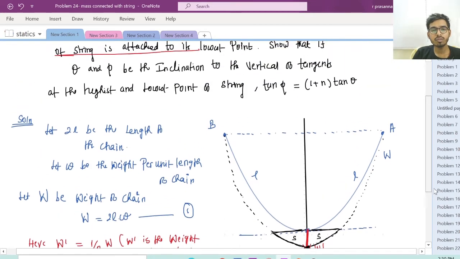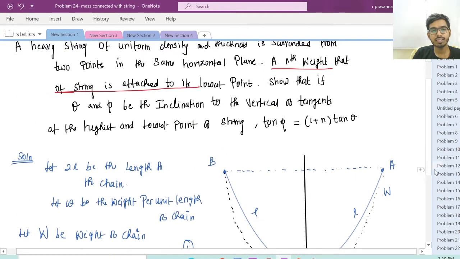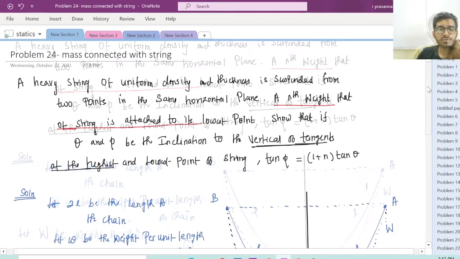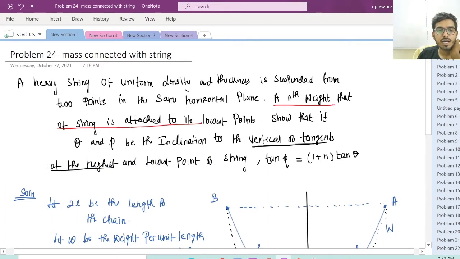we need to show that they have also given that if theta and phi be the inclination to the vertical of tangent at the highest and lowest point. You can see here they have given that it is vertical. Usually we will have the angle to be horizontal.